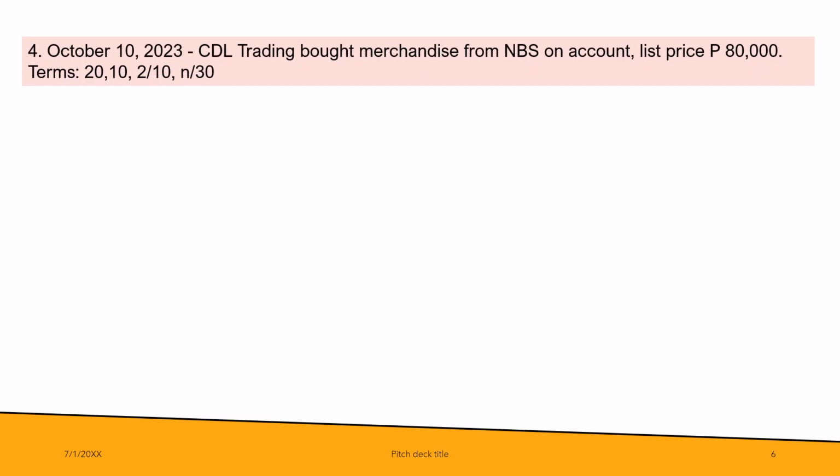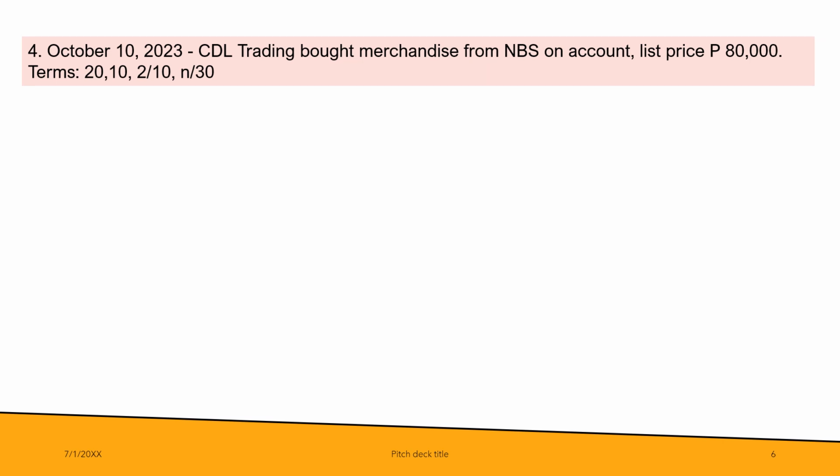Next transaction, October 10, 2023, CDL Trading bought merchandise from NBS on account. List price 80,000. Terms 20, 10, 2/10, n/30. Question: is list price the same as invoice price? No. List price is not the invoice price because in the terms, you will see that there is a 20, 10. What does it mean?